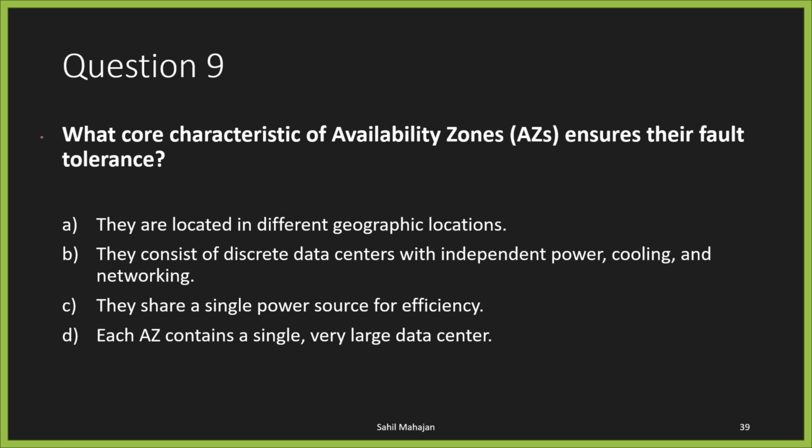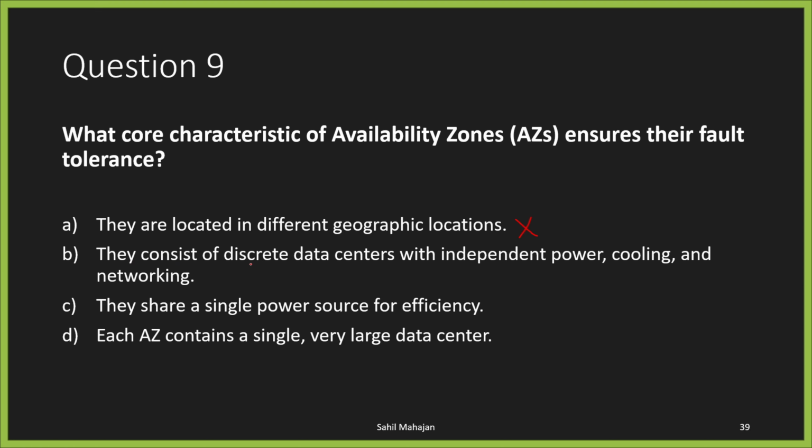What core characteristic of availability zones ensures their fault tolerance? Let's give a couple of seconds and let's dive right into the options. They are located in different geographic regions. Again, that is incorrect. Availability zones are part of a single region.